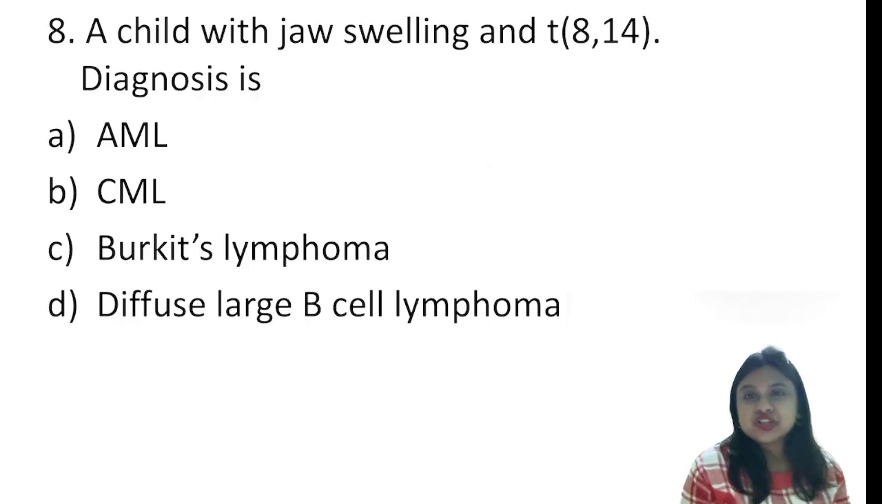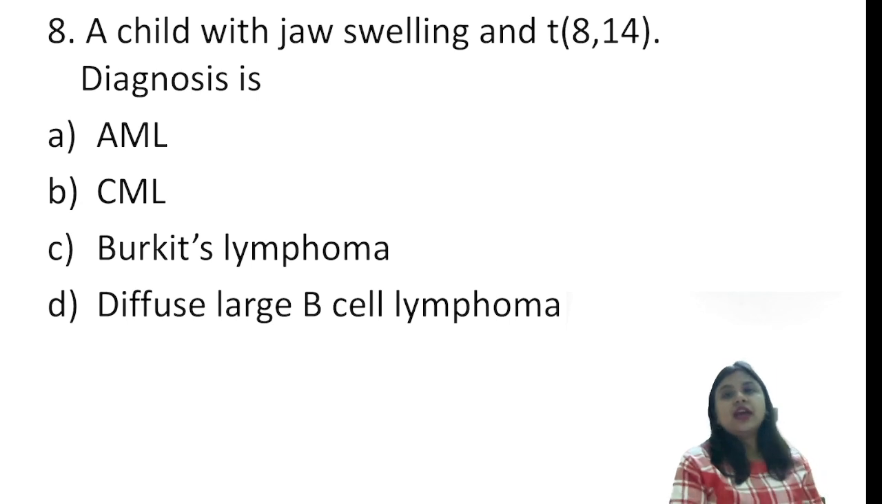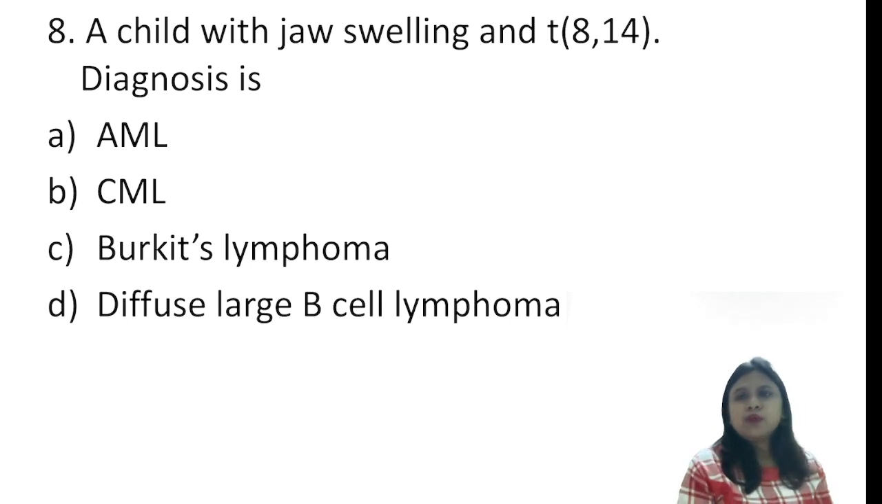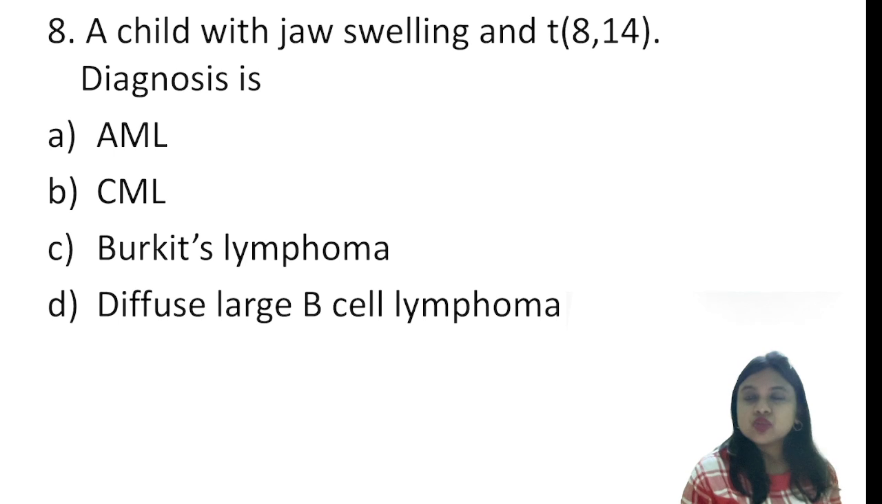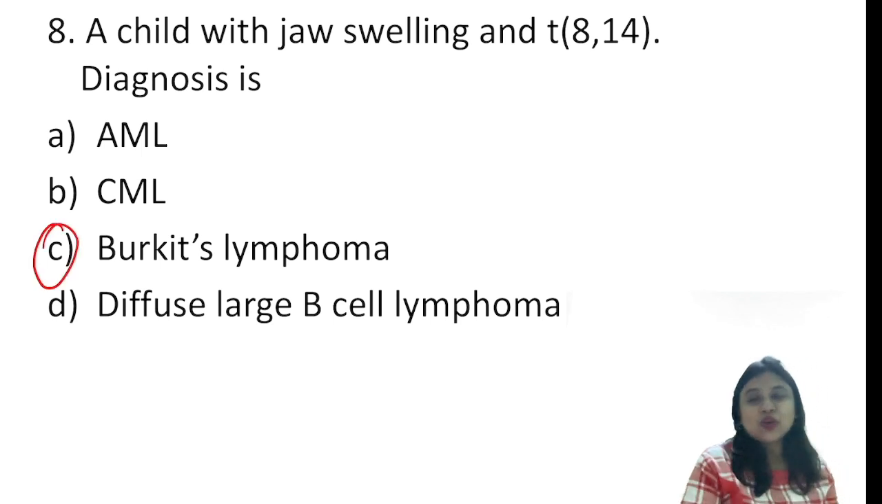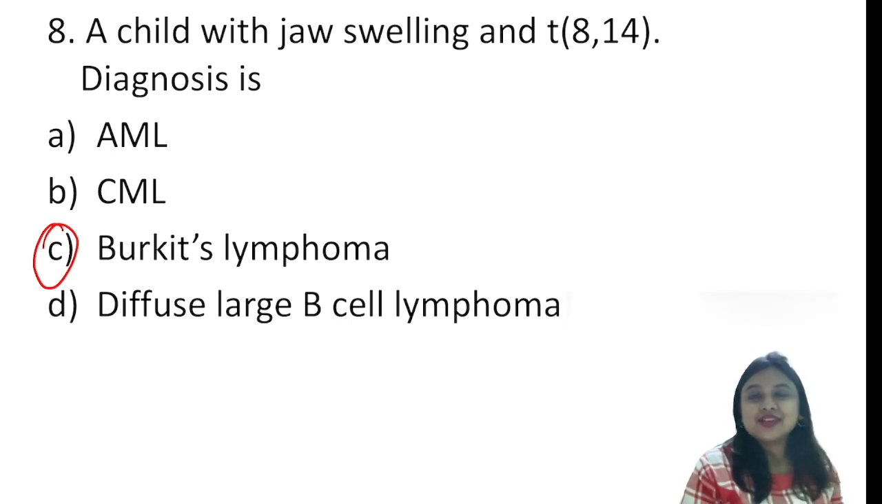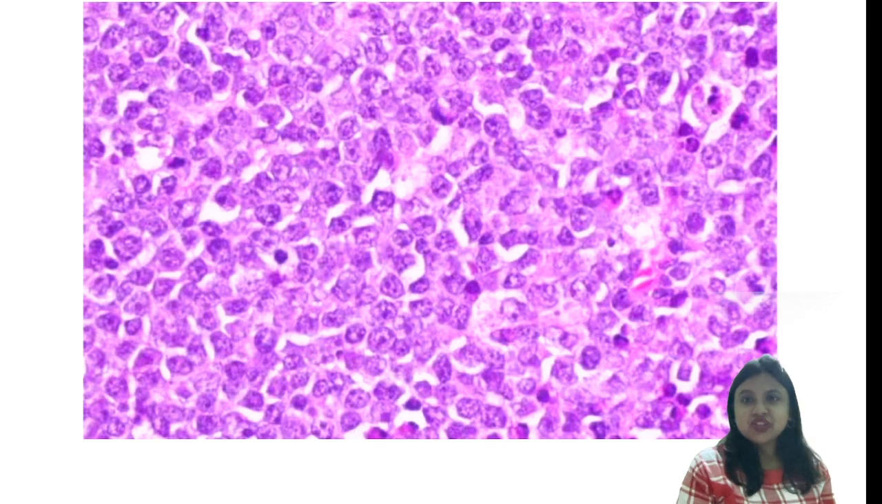Now coming to 2 questions from hematology, and both are from the oncological sector. A child with jaw swelling and translocation 8;14. I'm not sure whether any image was given in this question or not, but people saw jaw swelling and they were very happy that this is nothing but Burkitt's lymphoma, because translocation 8;14 is one of the most ominous things that we have read multiple times, and jaw swelling with a very aggressive tumor is classical for Burkitt's lymphoma, right?